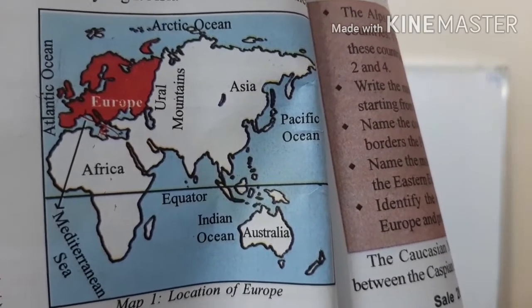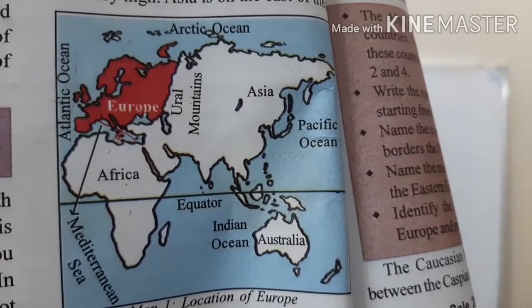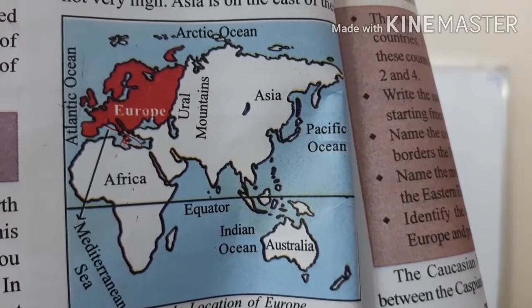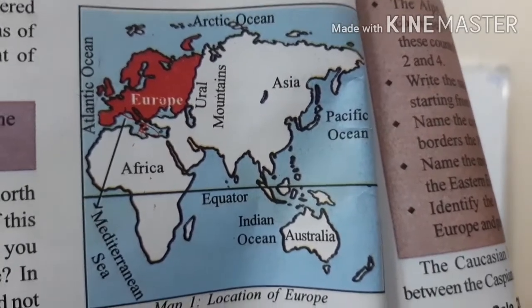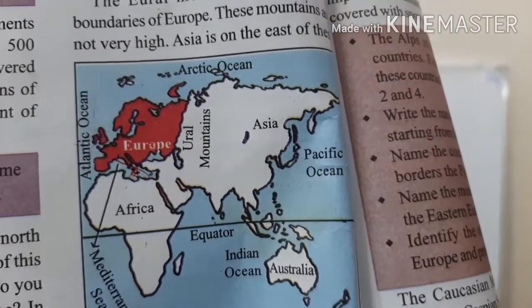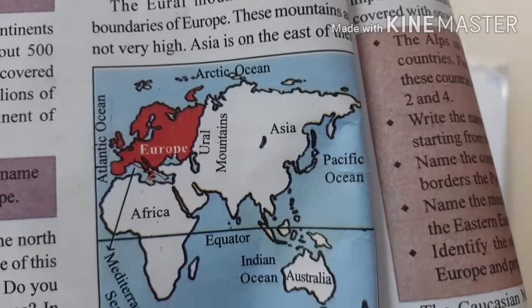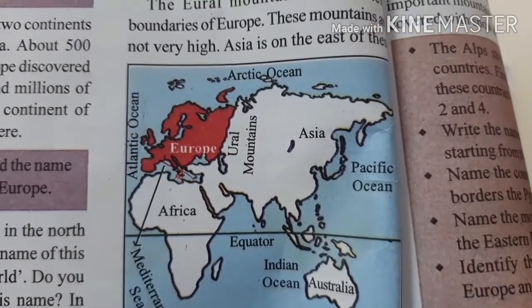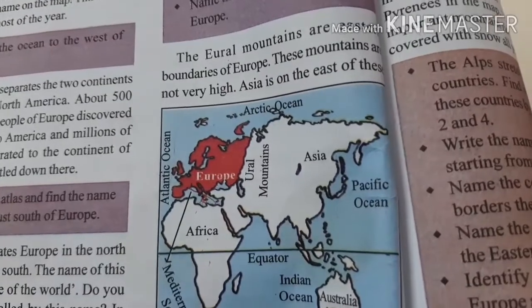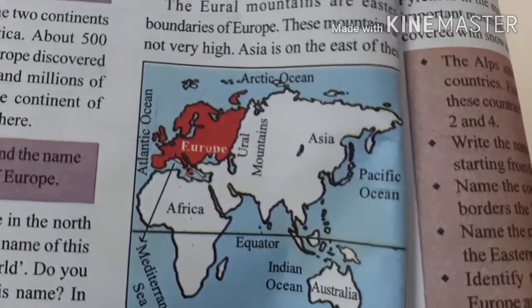But do you know why Mediterranean Sea is called so? Because in ancient times, the people of Europe did not know about other continents like America or Australia. They knew only about Europe and western parts of Asia.